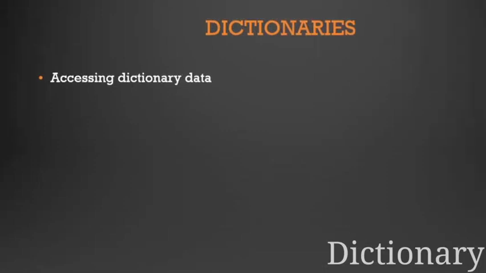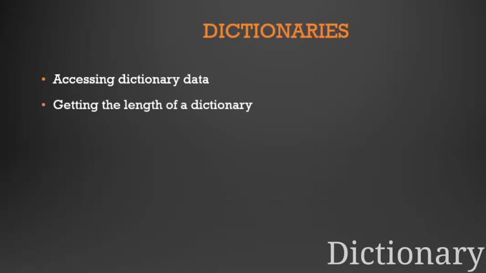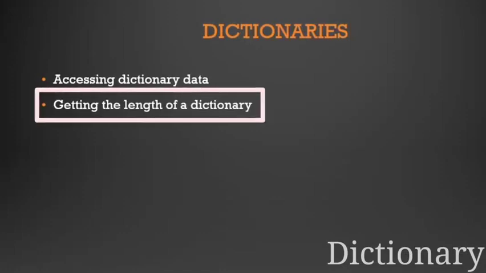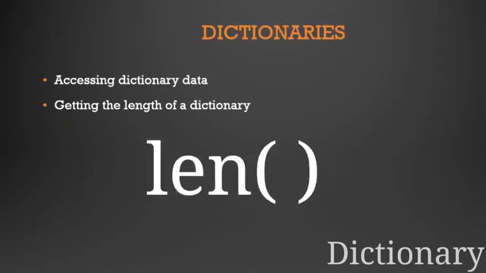Here we'll be using square brackets to represent the key. It's similar to how we index, but instead of index 0, 1, 2, 3, 4, it will be the key associated with it. Then we can get the length, which is straightforward: we can directly use the inbuilt function len.